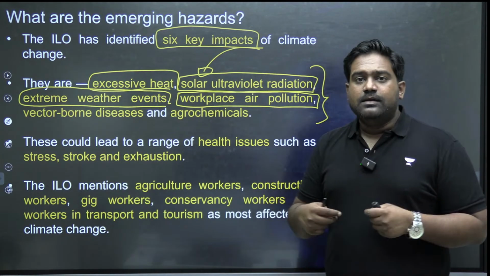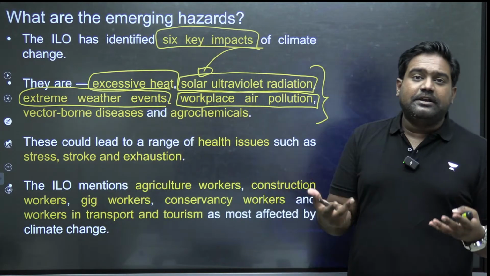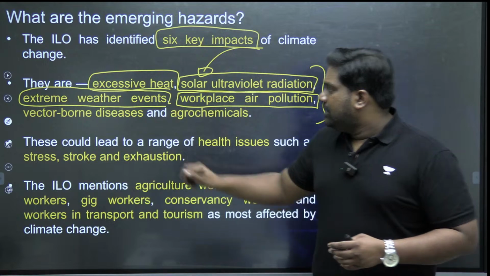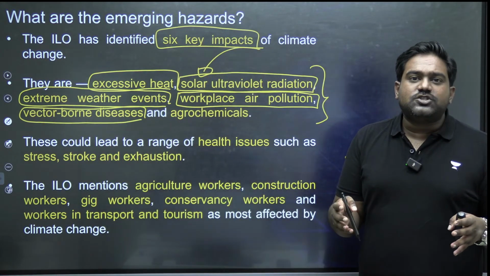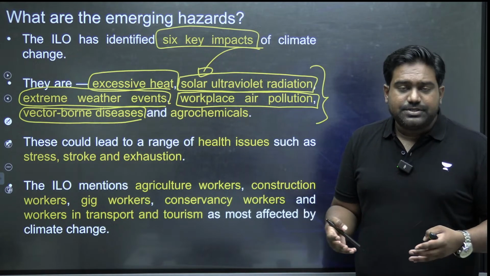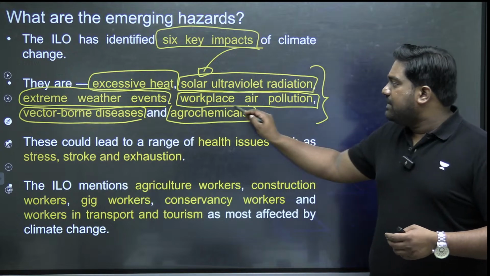Workers might inhale the particulate matter and aerosols, which could contribute to respiratory diseases and disorders. Then vector-borne diseases, diseases caused by various deadly pathogens, which might increase as a result of climate change, and agrochemicals.